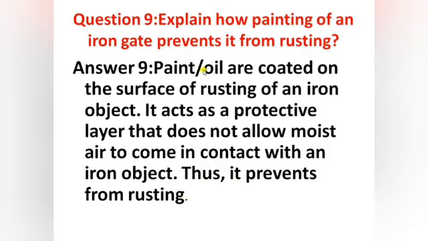So some oil or paint is coated on the surface of the iron object. This paint or oil acts as a protective layer present on the surface of the iron, so it doesn't allow moist air to come in contact with the iron object. So this is how, by this method, it prevents rusting.